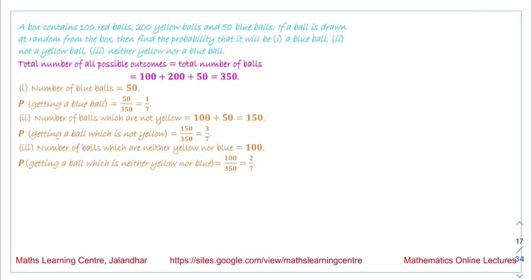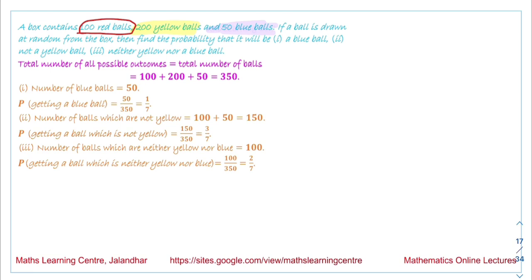Next is a box containing 100 red balls, 200 yellow balls and 50 blue balls. There are 100 red balls, 200 yellow balls and 50 blue balls. If a ball is drawn at random from the box, find the probability that it will be a blue ball.